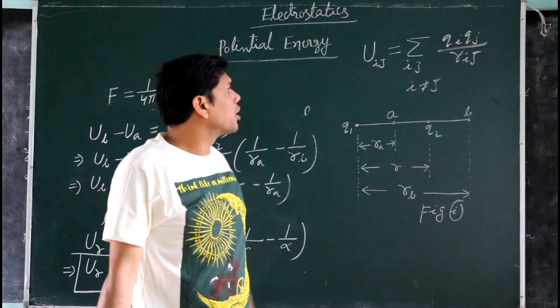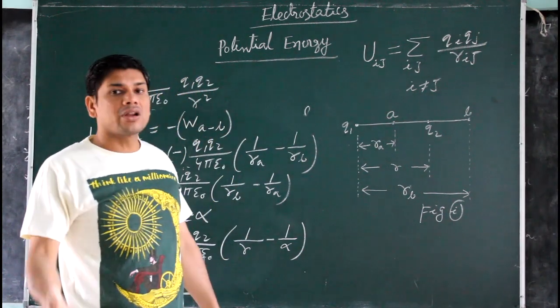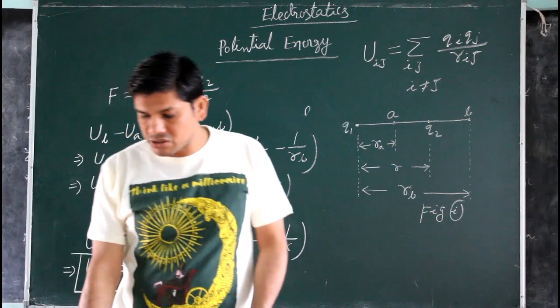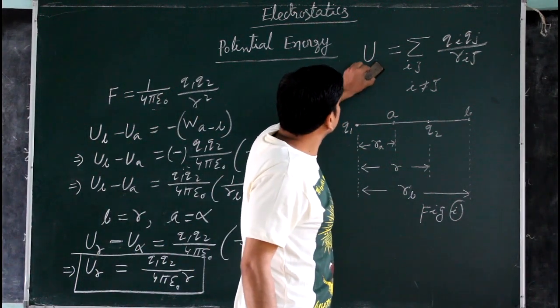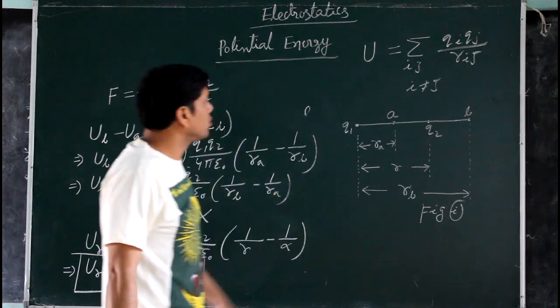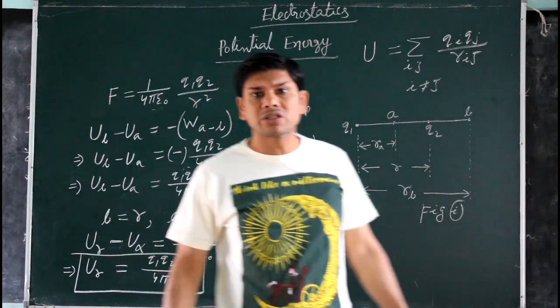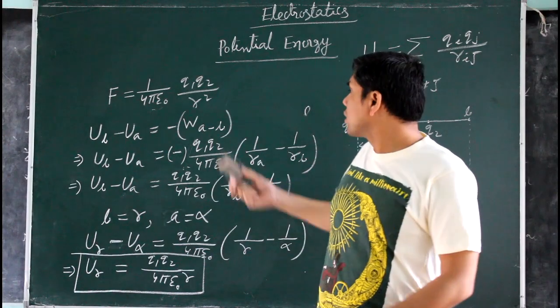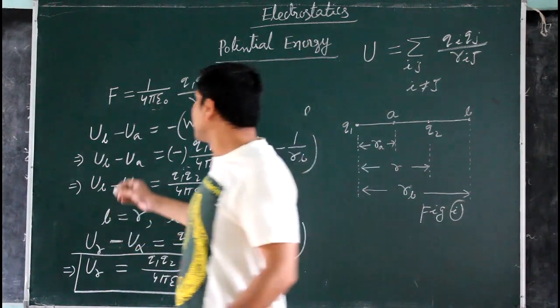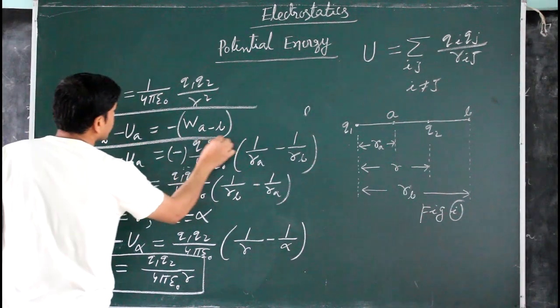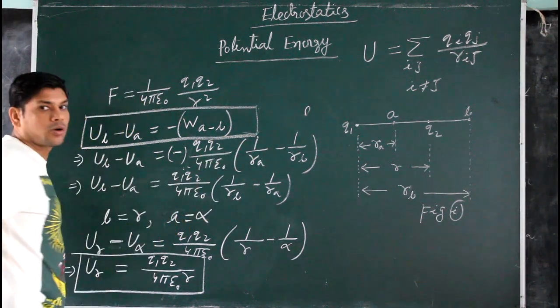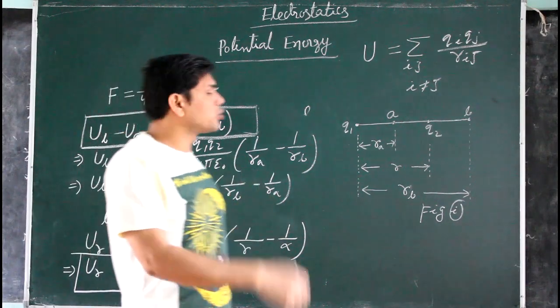That expression we have to use, meaning the potential energy of a system of charges. Just write U only, no need to write U_i. Clear? So just go through this, and again I am repeating that this formula is very, very important. We have to use this formula many times.